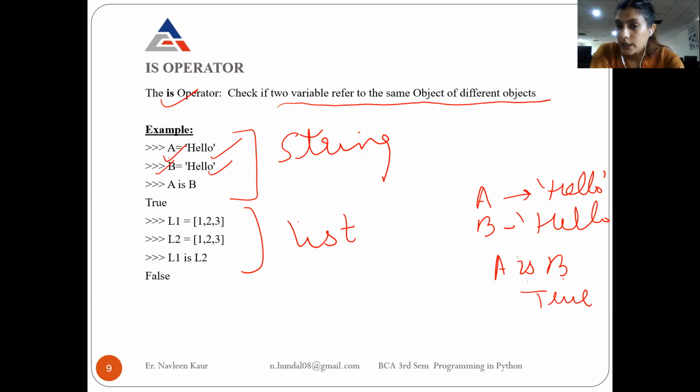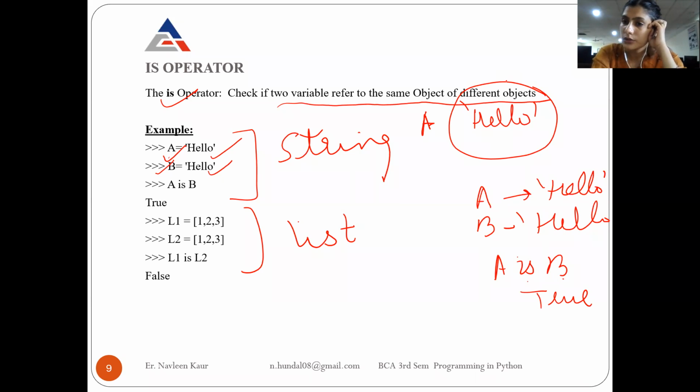What does it mean? It means that whenever A is created and the hello value is assigned to it, hello is stored in the memory somewhere because it is a value. Value is always stored in the memory. So hello is stored in the memory, and who is referring to it? A. Then the second statement says B is also hello.